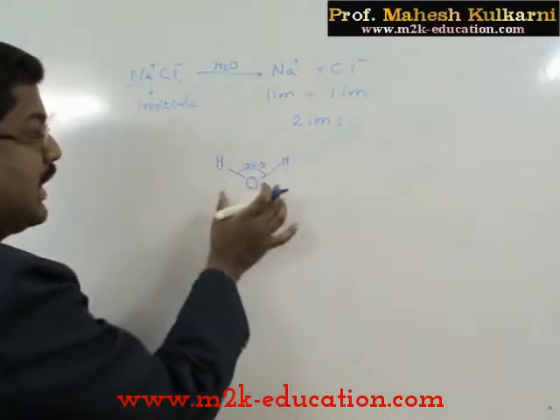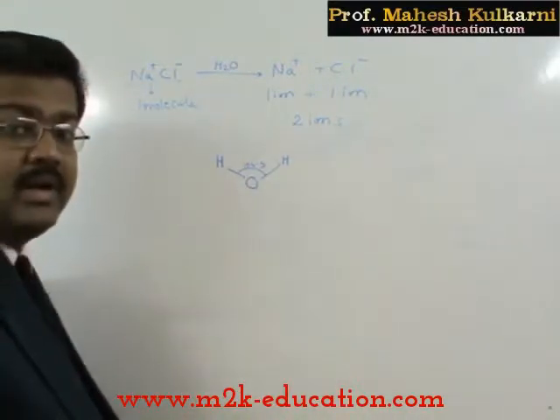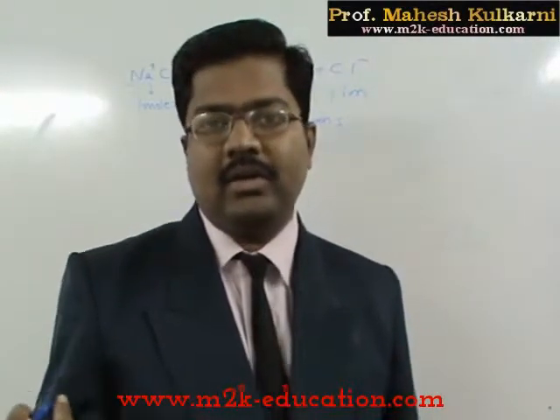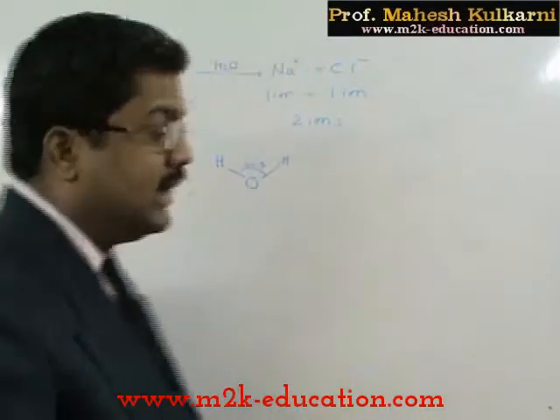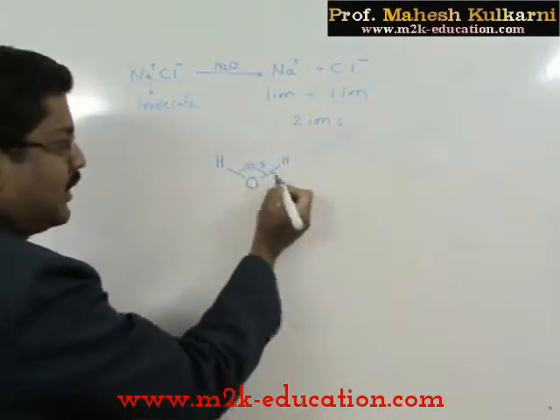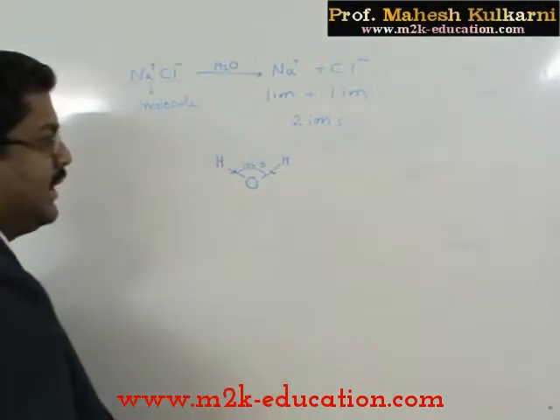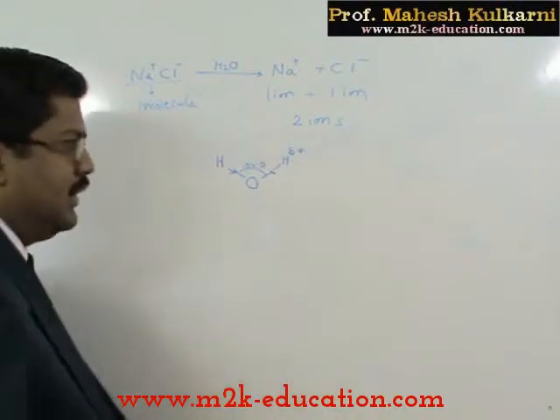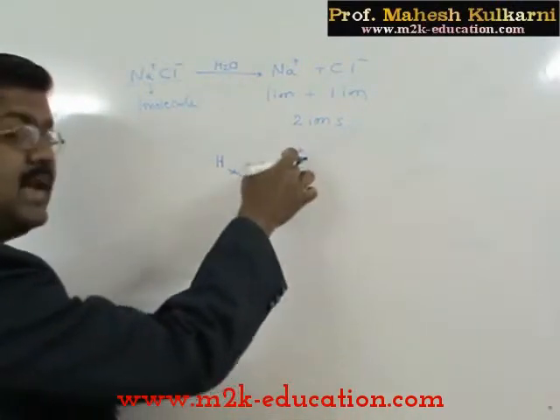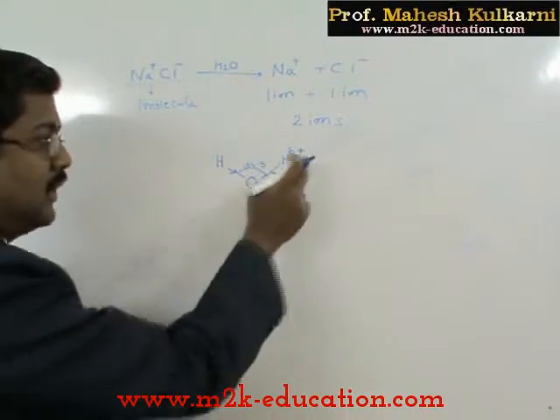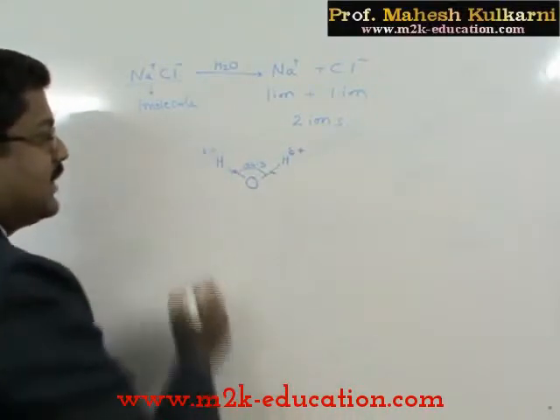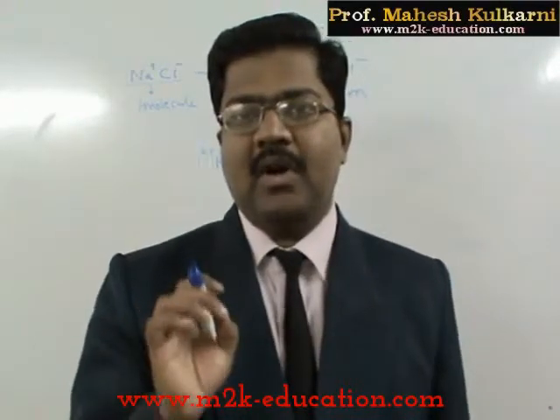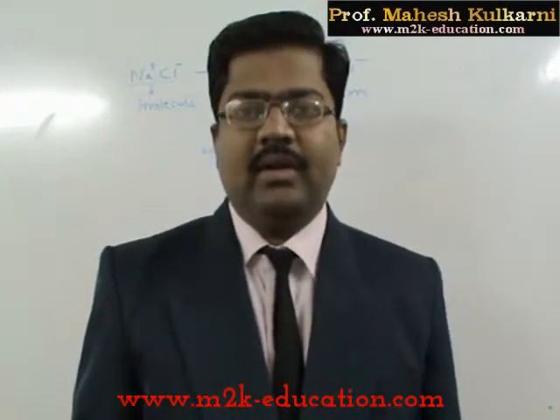Now hydrogen and oxygen have different electronegativities. Electronegativity means the tendency to acquire the electron cloud in a bonding condition. So oxygen has more tendency to accept the electron cloud from both hydrogens, and ultimately hydrogen has a deficiency of electrons. The electron spends less time over hydrogen and more time over oxygen. So this will develop a charge. This is a positive charge, but not an entire positive charge. A very small positive charge is developed, and therefore we call it delta.